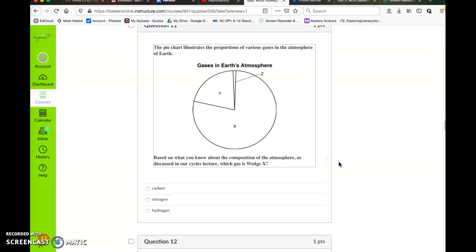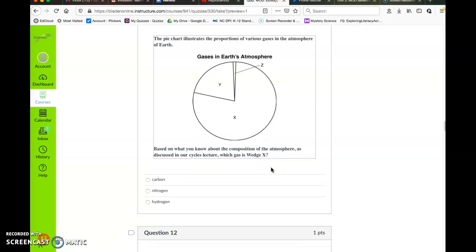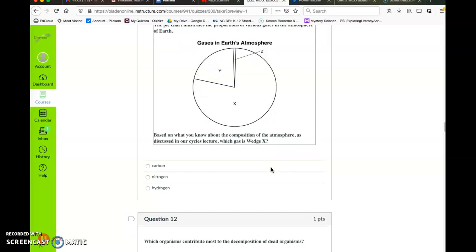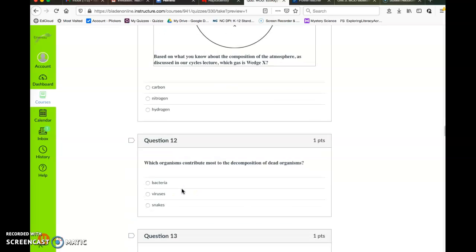Question 11. The pie chart illustrates the proportion of various gases in the atmosphere of Earth. Gases in the atmosphere: Z, X, Y. Based on what you know about the composition of the atmosphere, as discussed in our cycles lecture, which gas is wedge X? Carbon, nitrogen, or hydrogen?